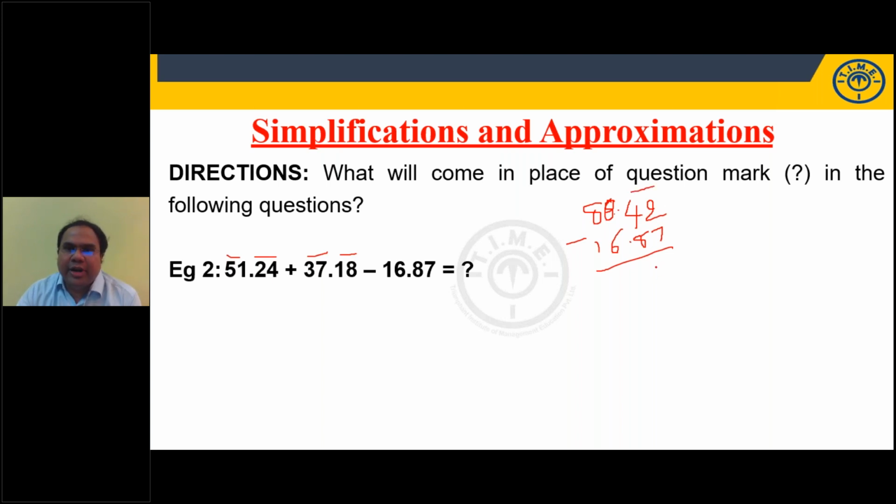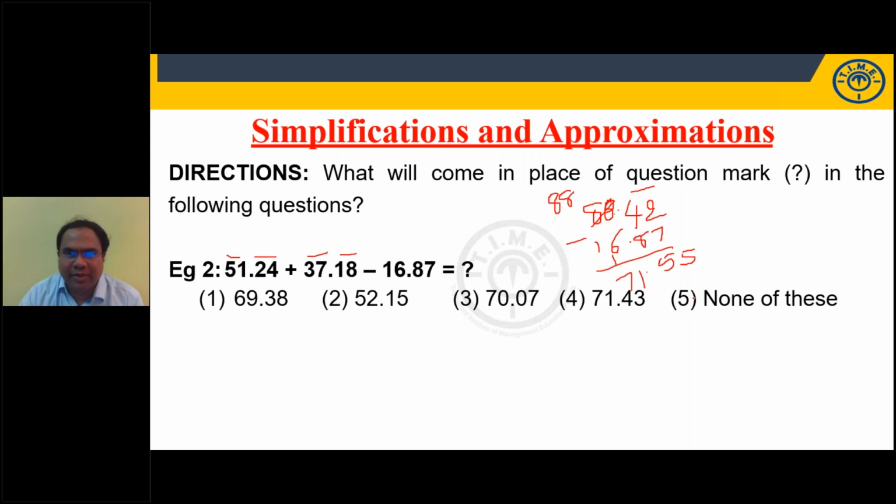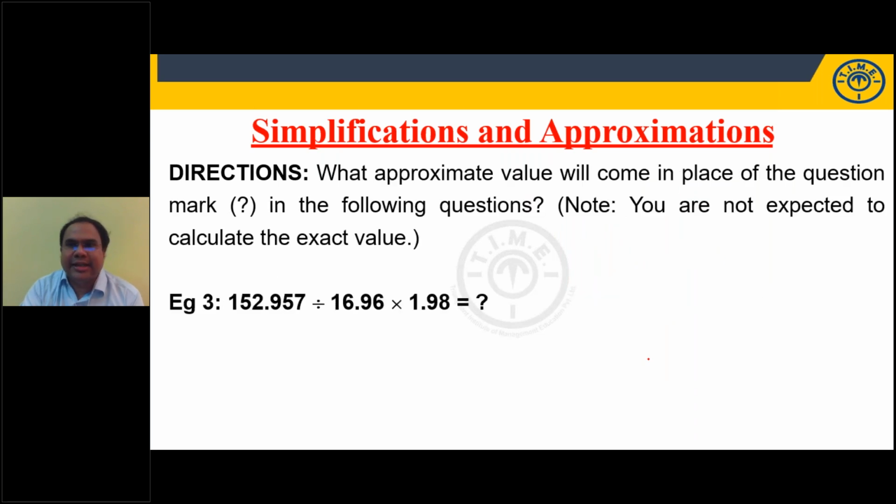So 87 plus how much is 142? 55. It is not 42, it is 142, because the complement is 13 and another 42, 55. 17 plus how much is 88, right? 71. So the answer is 71.55. Where is 71.55? It's not there. None of these. Right? Let us try this question.